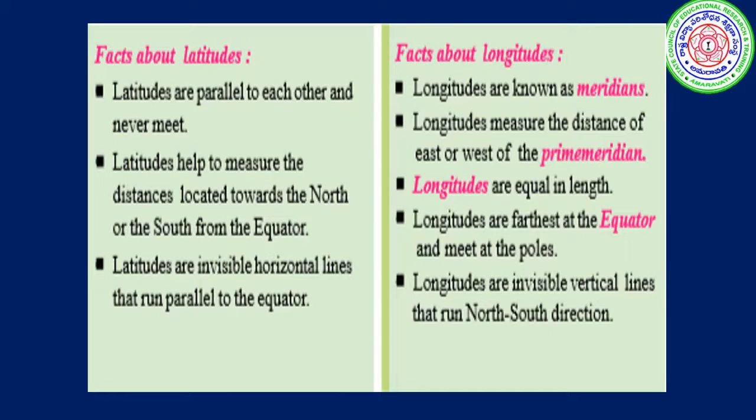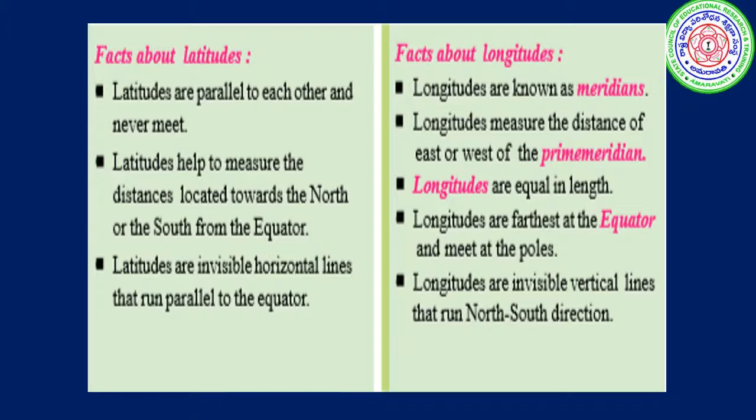Latitudes and longitudes, these are facts. Latitudes are parallel to each other and never meet. But longitudes are known as meridians. Longitudes measure the distance east or west of the prime meridian. Latitudes help to measure the distance located towards the north or south from the equator.